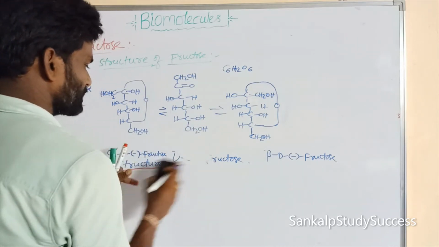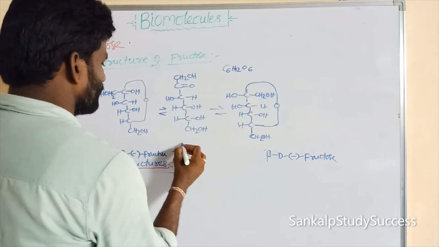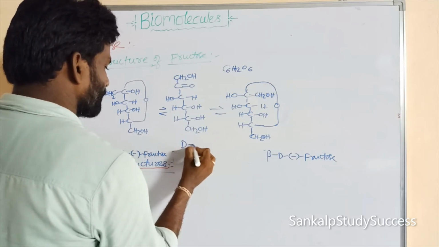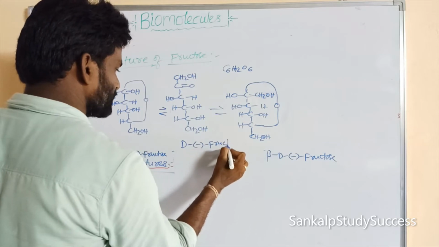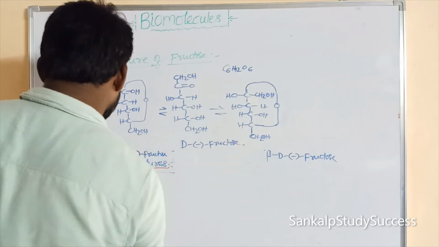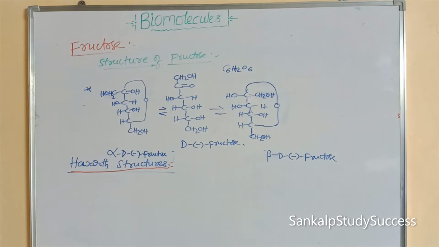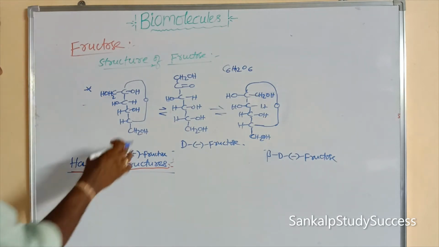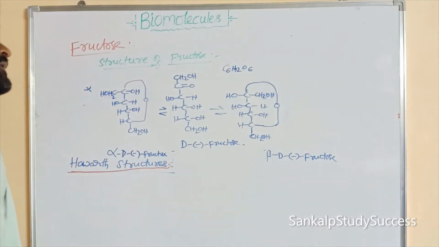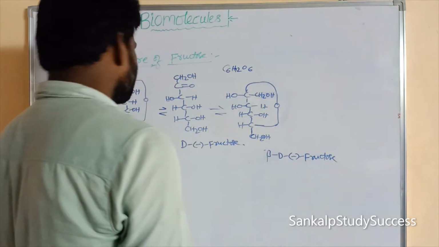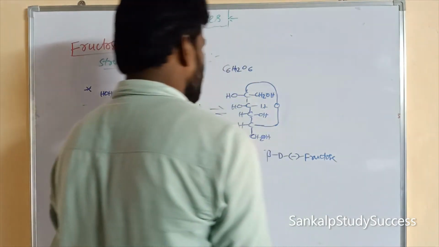So its name is D-minus-fructose. Here minus means levorotatory, right? Now we can write Haworth structures for alpha-D-fructose and beta-D-fructose, and the cyclic structures of alpha and beta